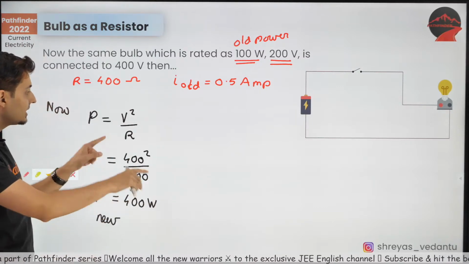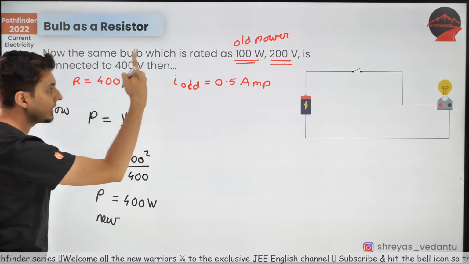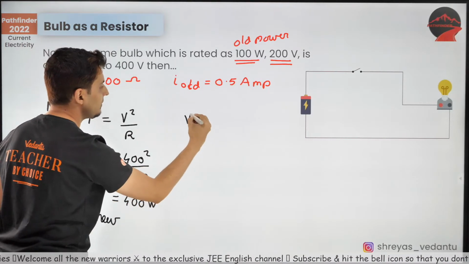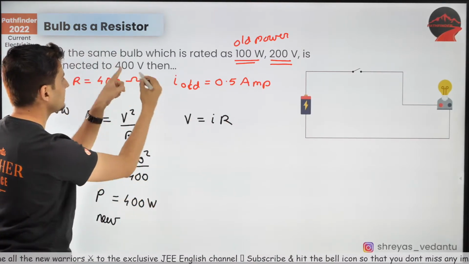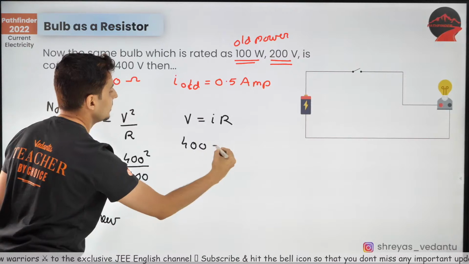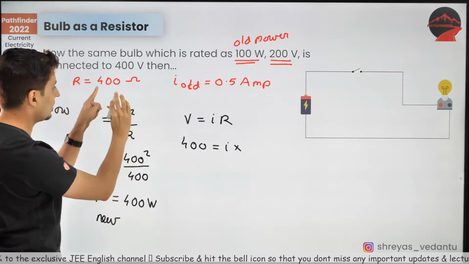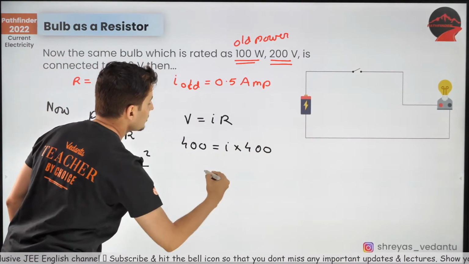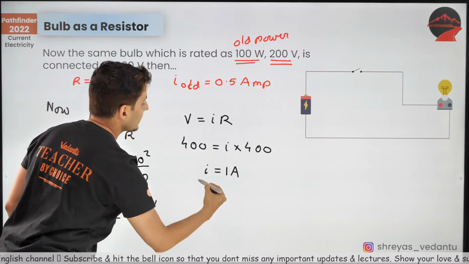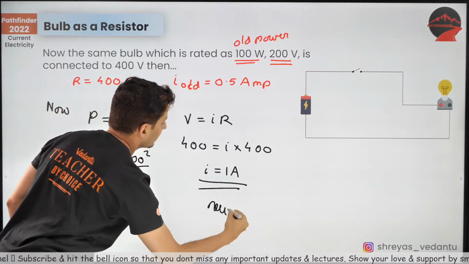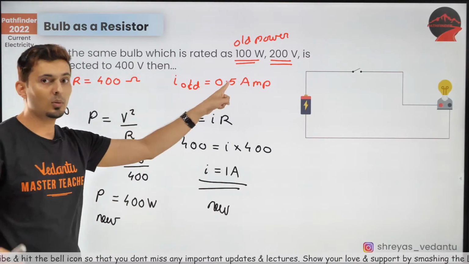Yes, but what will not change is the resistance. In fact, the current will also change. You can use V is equal to IR. V is the new voltage. Resistance will not change. It will still be 400. So current will be 1 ampere. You can see this is the new current. The old current was 0.5 amperes.